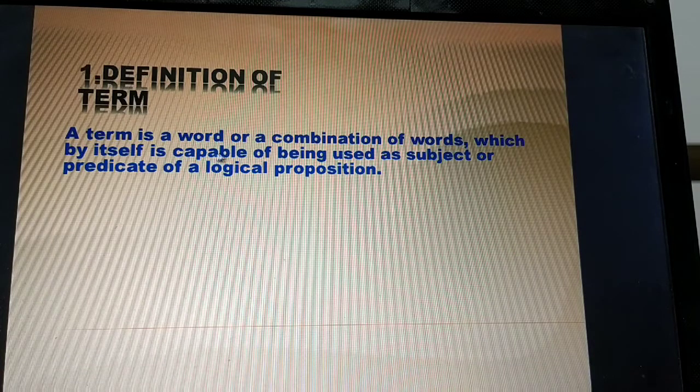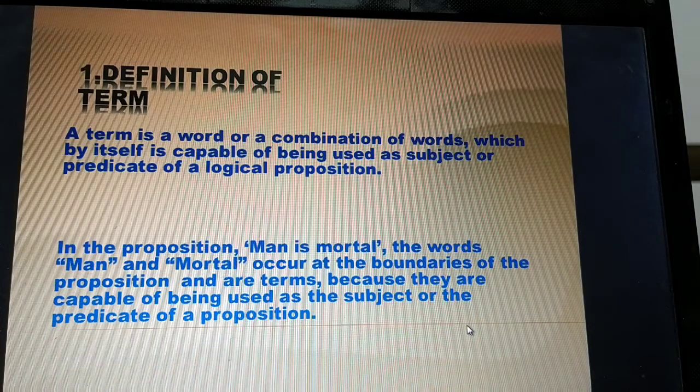A term is a word or a combination of words which by itself is capable of being used as subject or predicate of a logical proposition. In the proposition "man is mortal", the words man and mortal occur at the boundaries of the proposition and are terms because they are capable of being used as a subject or predicate of a proposition.